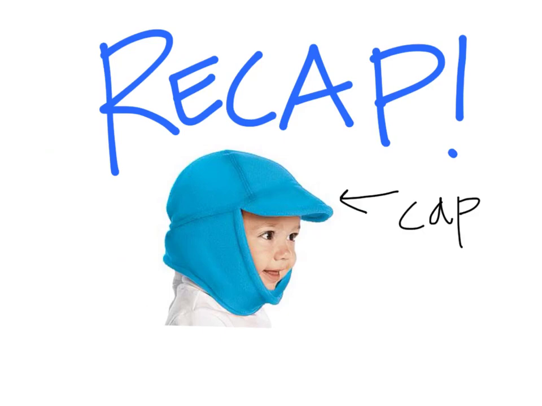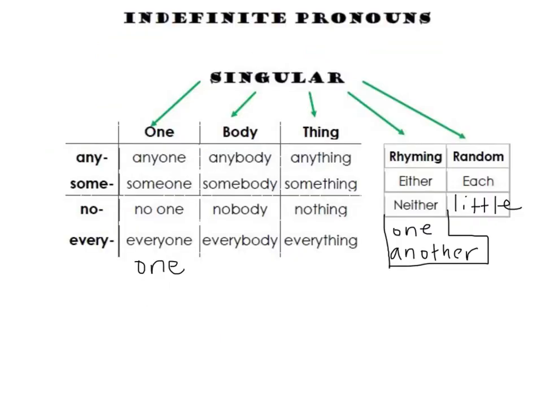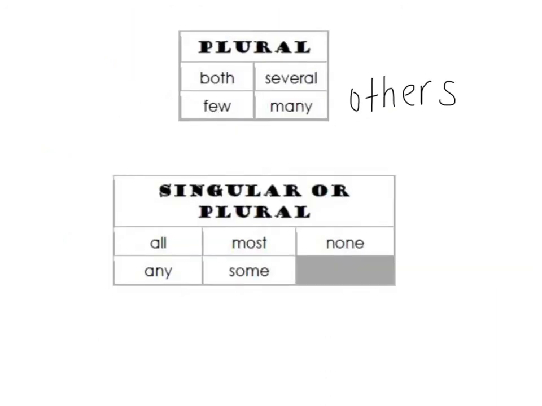Recap. So here are your singular indefinite pronouns, the one, body, thing, rhyming, and random categories. And here are the plural indefinite pronouns and the ones that can be singular or plural. That's it. Don't forget to go back and watch it again if you need to, and pause it to jot down some notes.